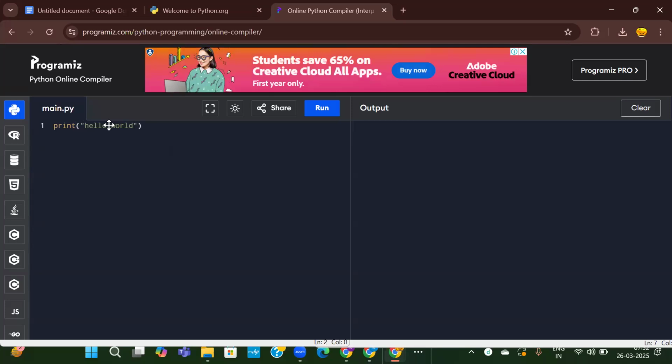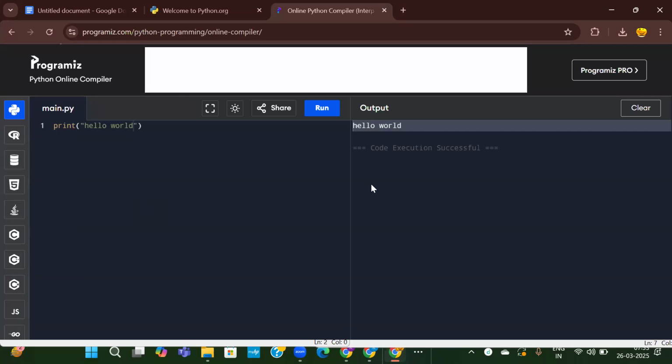Okay. Now I'm executing this. See here, the same output is printed. You can try this in your mobile itself if you don't want to install. So whatever way is convenient to you, you can use it. But there were some limitations to this online compiler. When we're working with some advanced concepts, that time I will tell you which features are not supported in the online compiler. Okay. So the basic fundamentals, you can practice it from here.